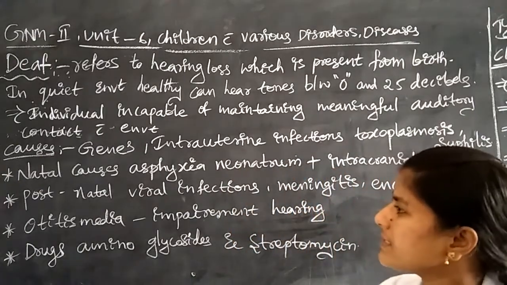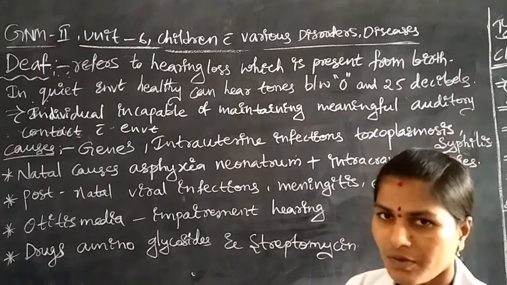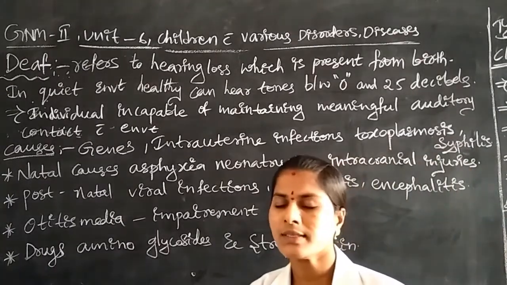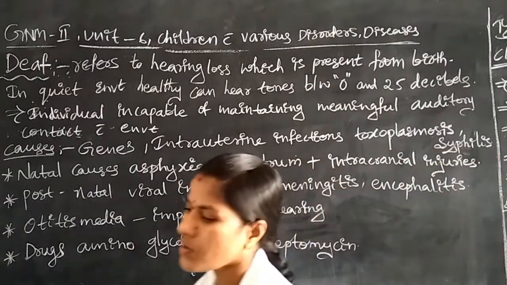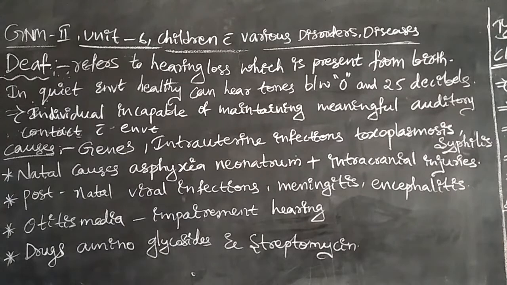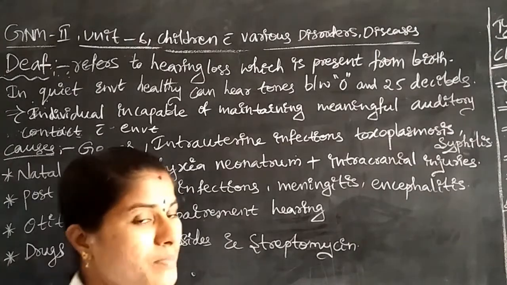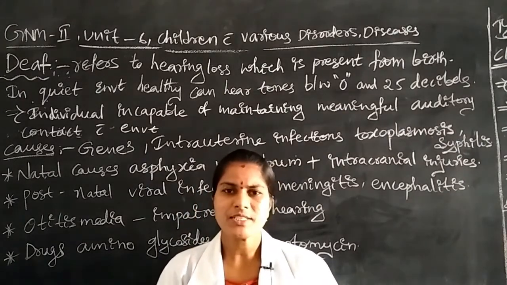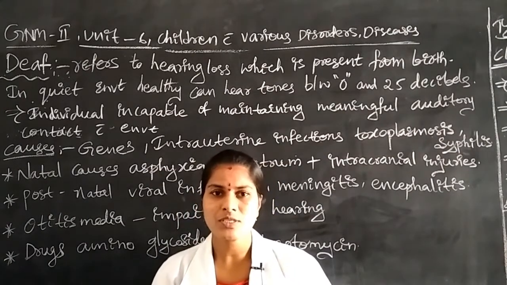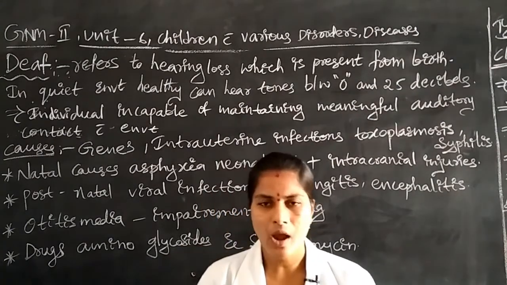Next, another one is some natal causes. Through the birth, in that natal section, what happens is asphyxia. The children are not having sufficient oxygen levels. Why? Because sometimes they are swallowing some amniotic fluid, or sometimes they are not having sufficient blood supply, or sometimes respiratory problems are there, sometimes heart problems are there. In that situation they are not having sufficient oxygen to the body.